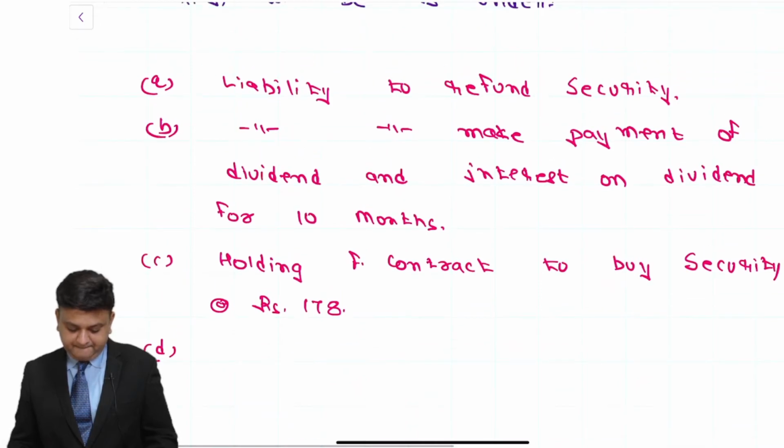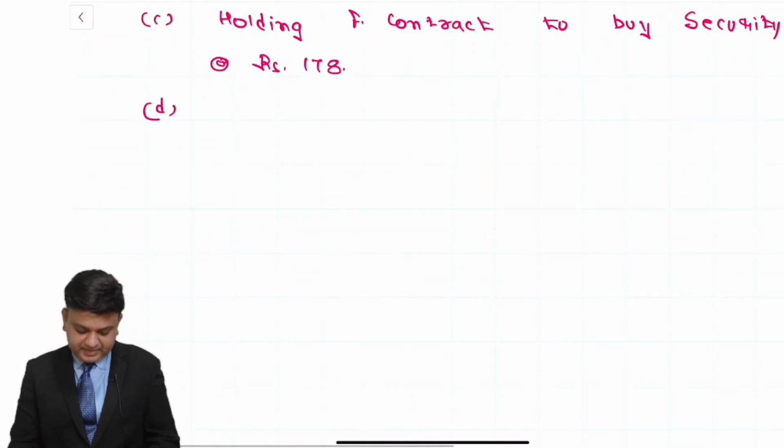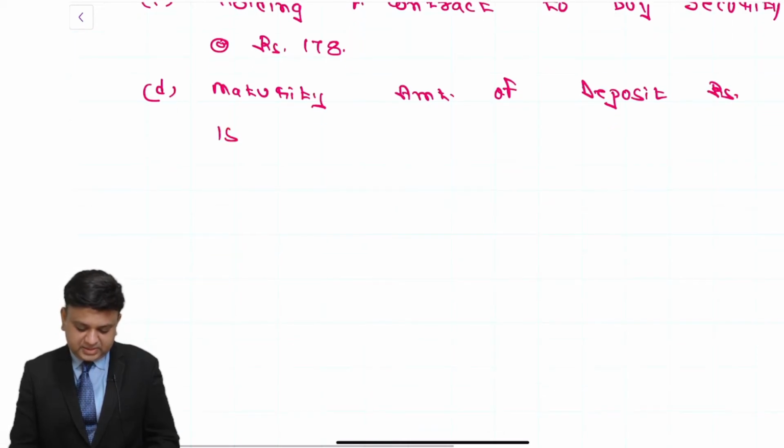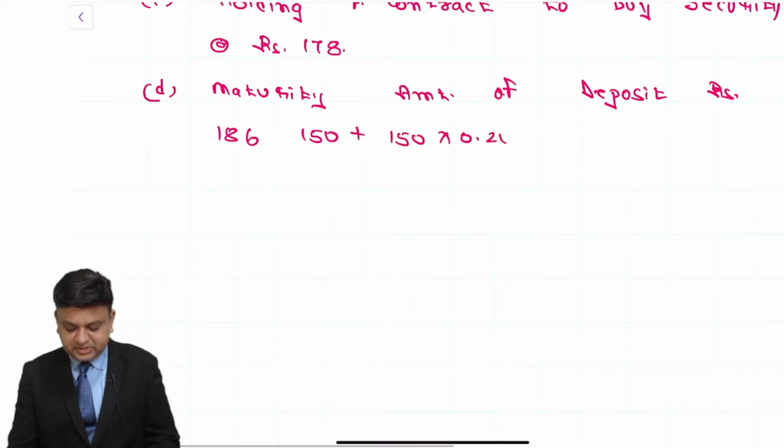D, maturity amount of deposit rupees 186, 150 plus 150 into 24% into 12 divided by 12.